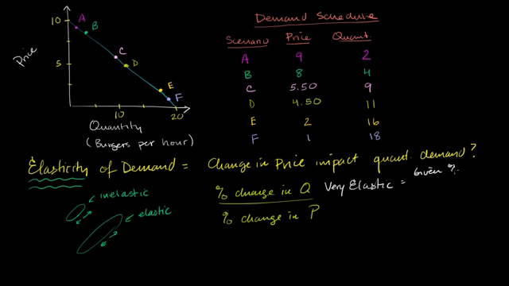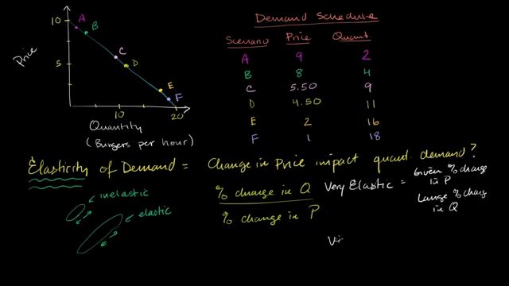Given a percentage change in P, you end up having a large percentage change in Q. That would be very elastic. You could imagine P is like the force, and Q, the quantity demanded, is how far the thing can get stretched apart. That's why we would call this very elastic, just like a very elastic rubber band.